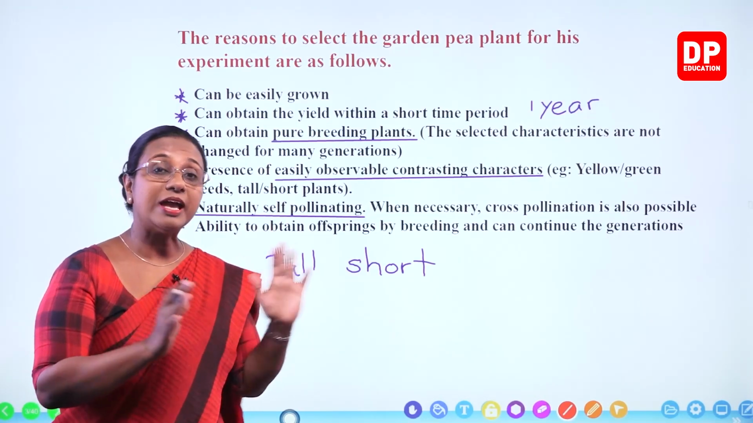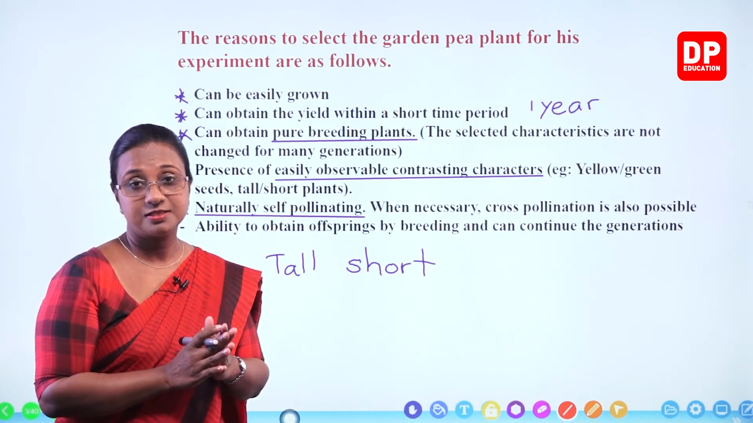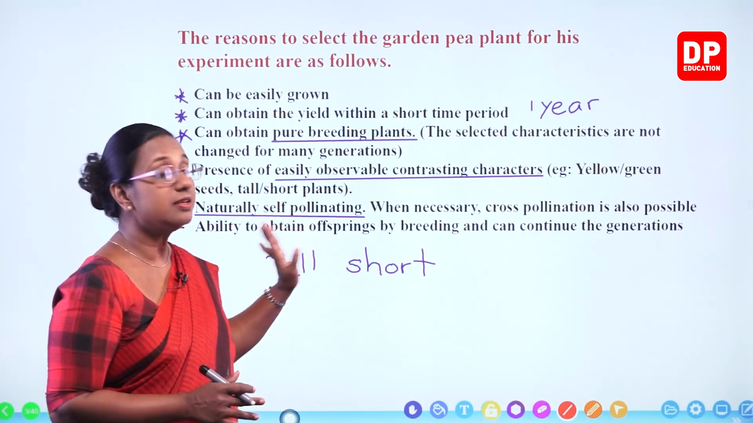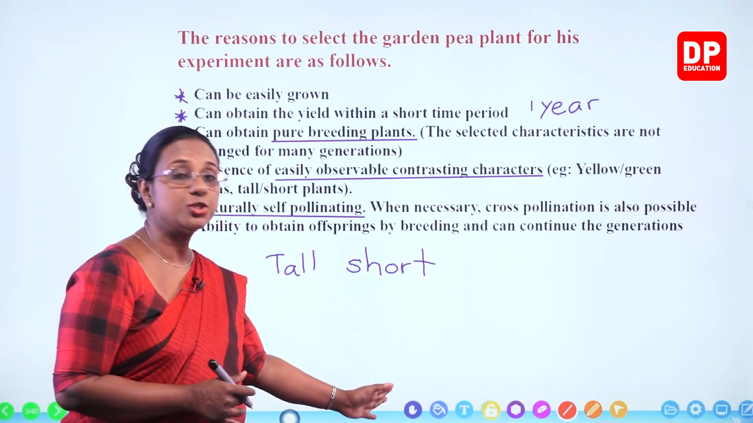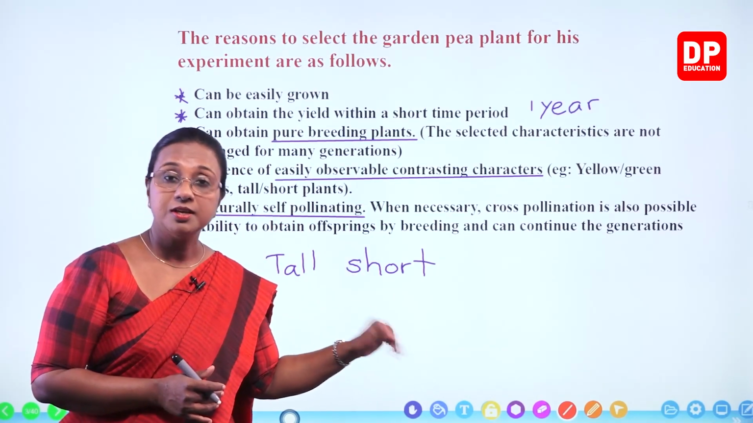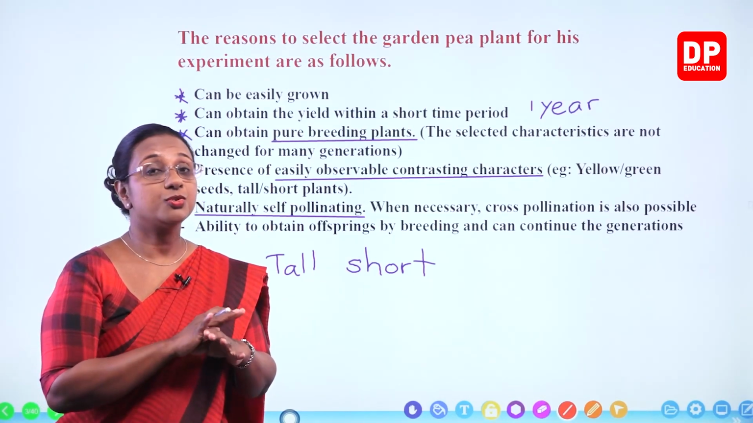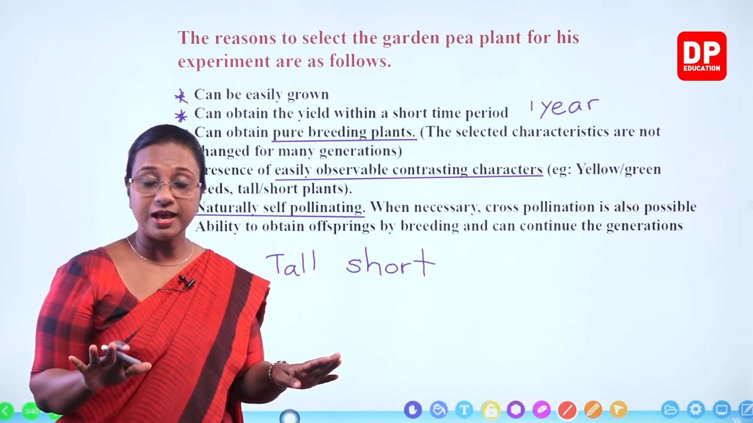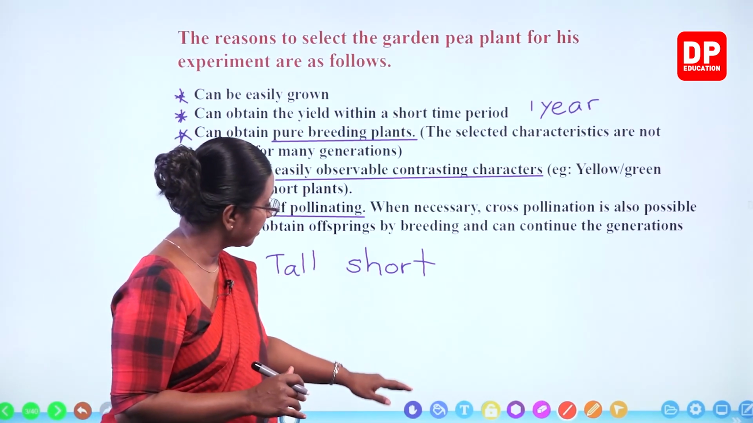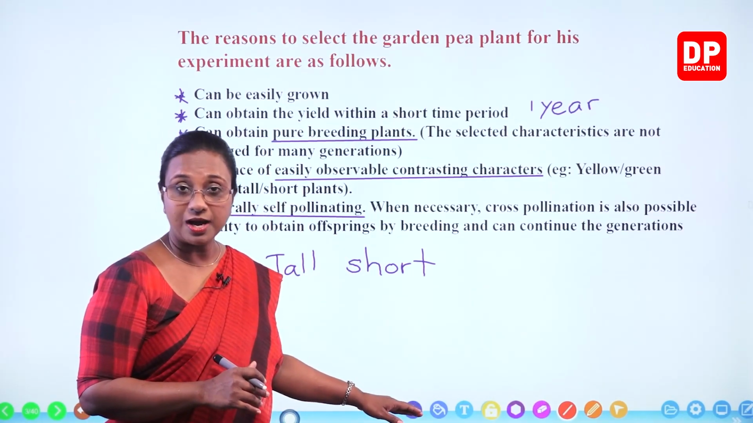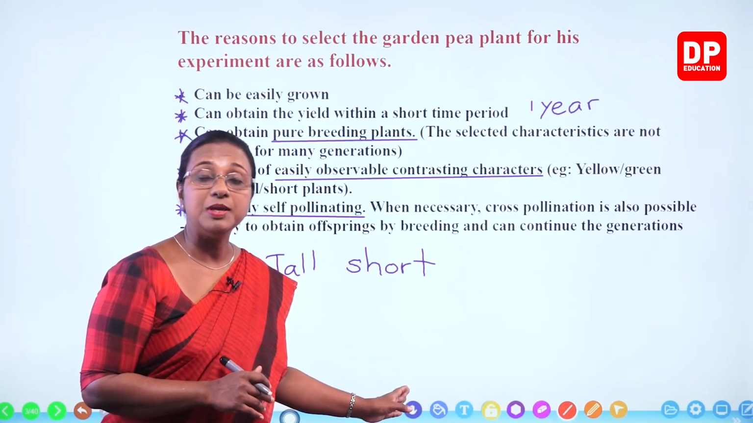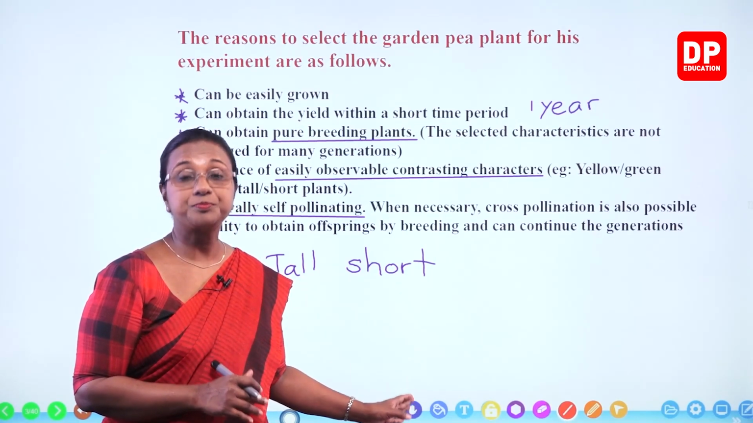So now you can relate the features. So naturally they are self-pollinating. Same goes for short plants. You have the short Pisum sativum plants. They undergo self-pollination. So no variations, no new characteristics. All the generations will have short plants only. So you will get pure breeding plants.